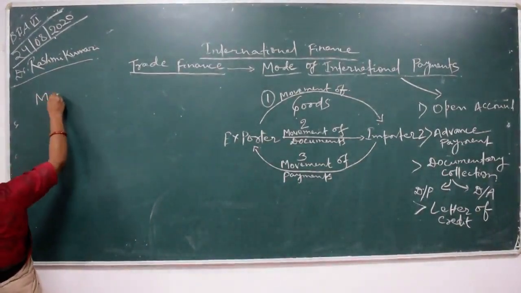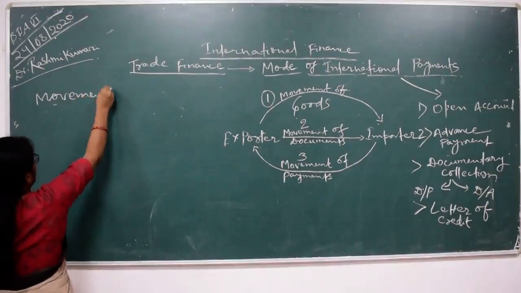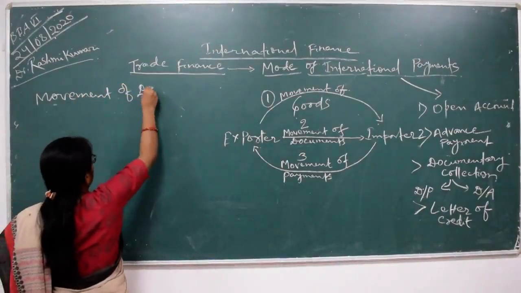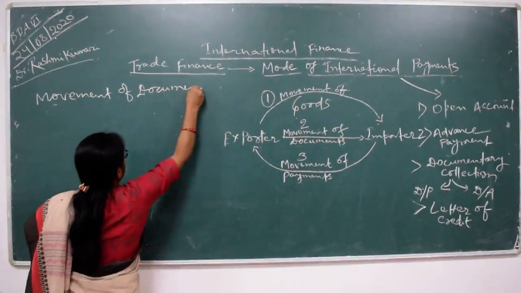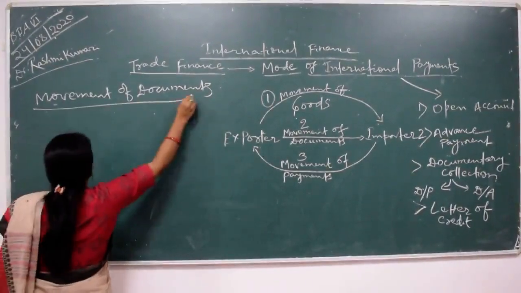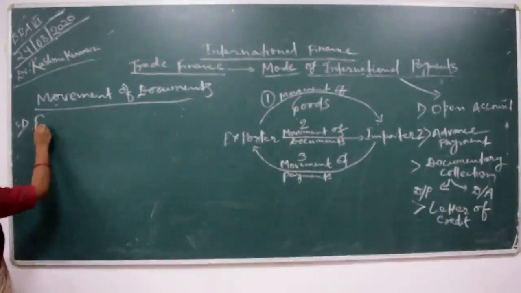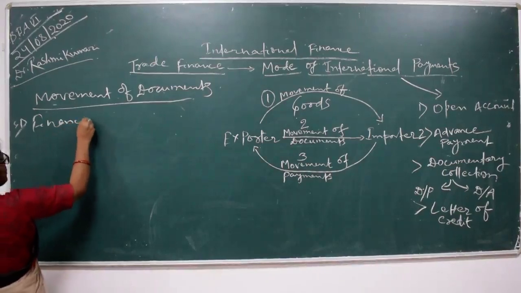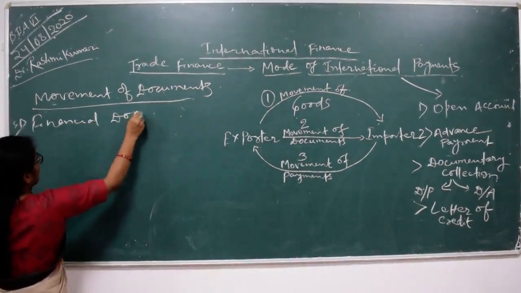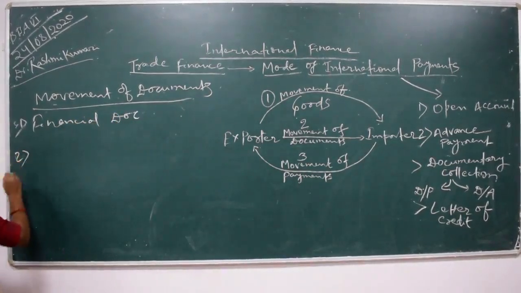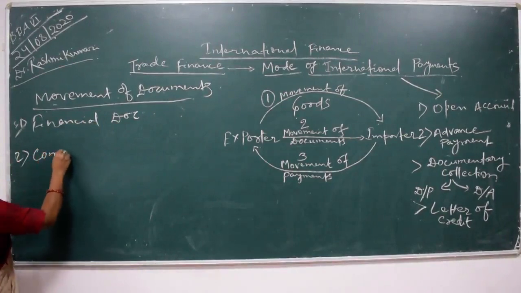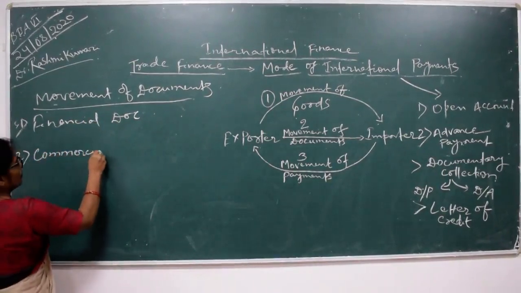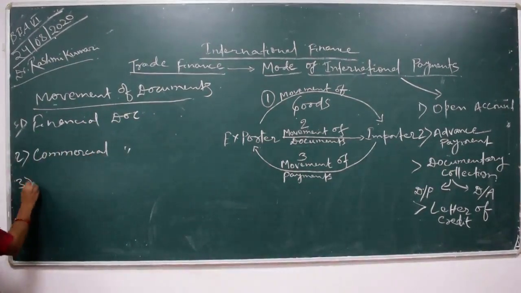The movement of documents. First one is financial documents. Second is commercial. Third is transport.